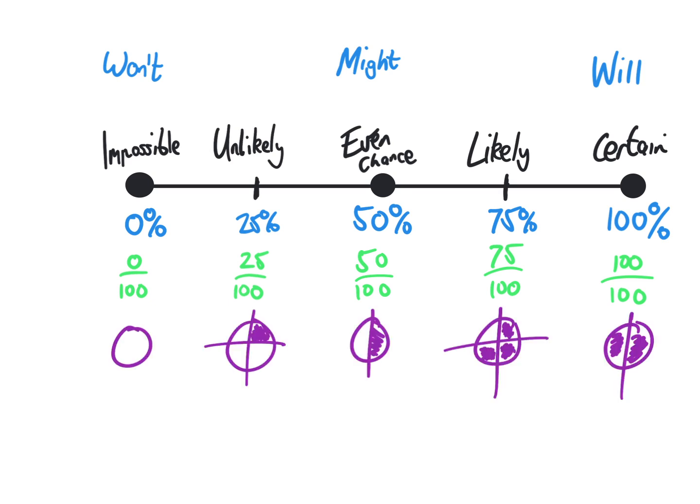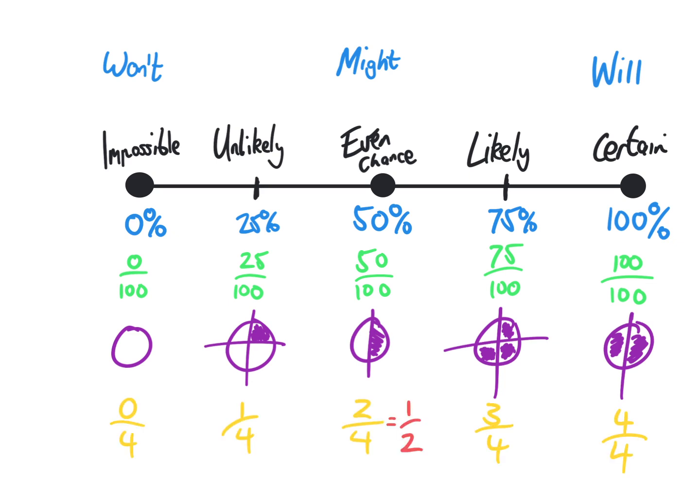If we make connections between fractions and probability, we could say that if we look at a pie, there is nothing, it's impossible. So 0 out of 100 is nothing. We could say that 25% is 1/4. We could say that 50% is half, it's half the pie. If we're making connections and we're saying likely is about 75%, and 75% is 3/4. And certain is 100%, so we shade the whole pie.